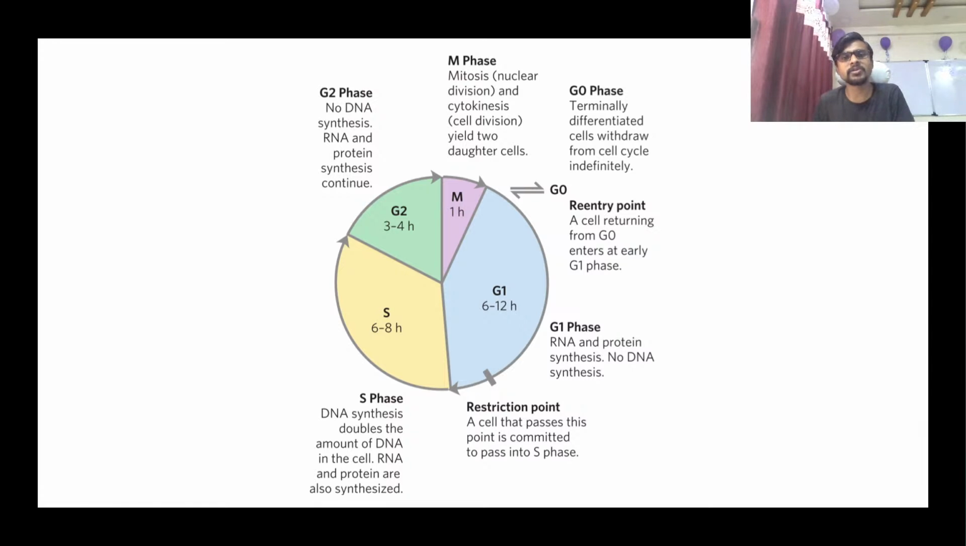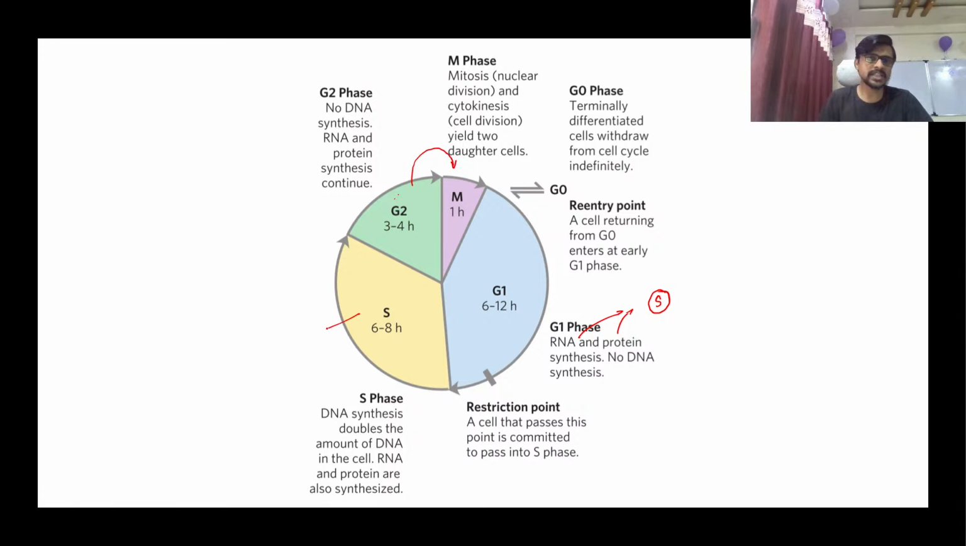So, we were talking about the S phase. Actually, the G1 is where the proteins and RNA are synthesized, and these proteins and RNAs are very necessary for the S phase. So you can say this G1 phase is nothing but the preparation for the S phase, and this G2 phase is nothing but the preparation for the M phase.